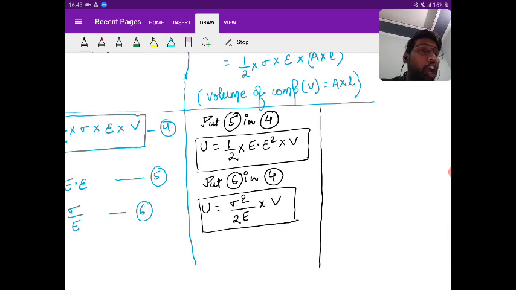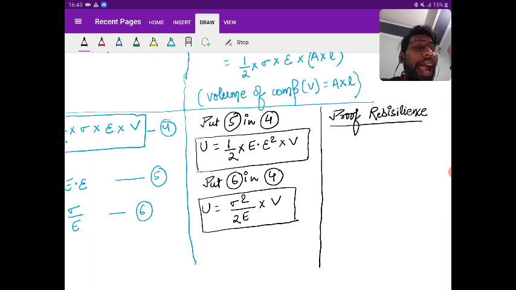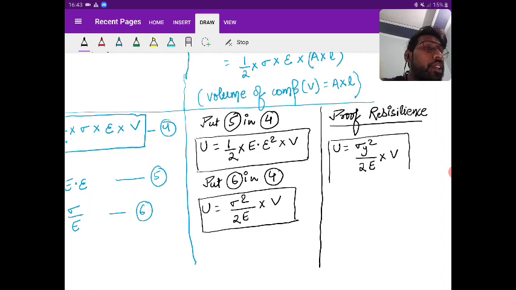So from here, if I want to find the proof resilience, what is proof resilience? It's the strain energy at the elastic limit. So at the elastic limit, I'm telling, it's the yielding. So we can write this U is equal to sigma y square by 2E into volume of component.